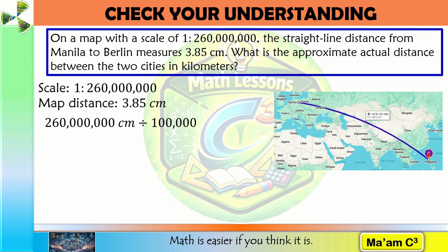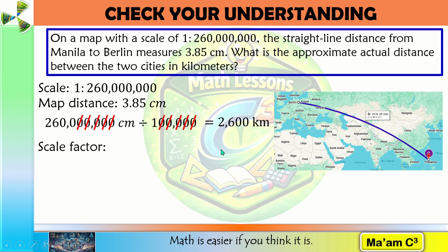So let me cancel one pair of zeros, another pair, another one, and another one. What is left here is 2,600 and in here is 1. So 2,600 divided by 1 is 2,600. So 260 million centimeters is equal to 2,600 kilometers.